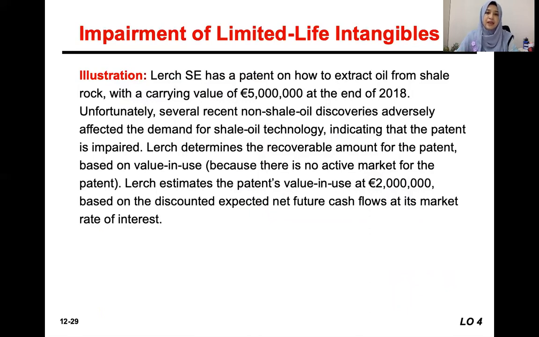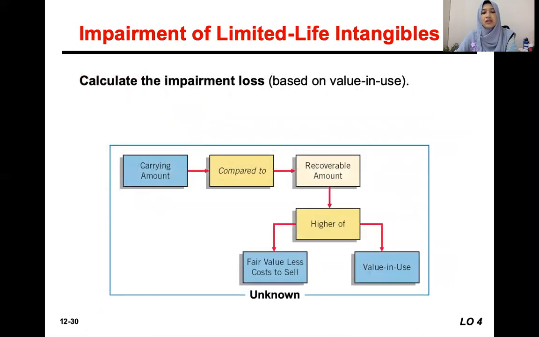And the company determines that the recoverable amount based on value in use is 2 million, based on the discounted expected net future cash flows. So we know the carrying amount is 5 million, and for the recoverable amount we only know the value in use of 2 million. So we just take that value. We cannot compare with the fair value less cost to sell.